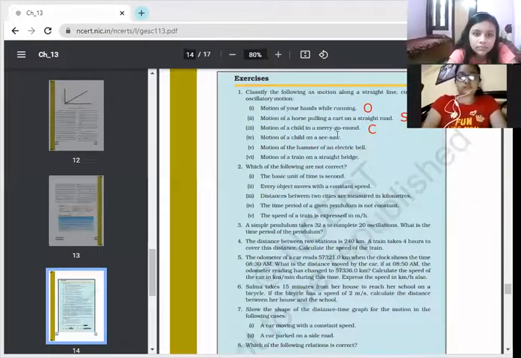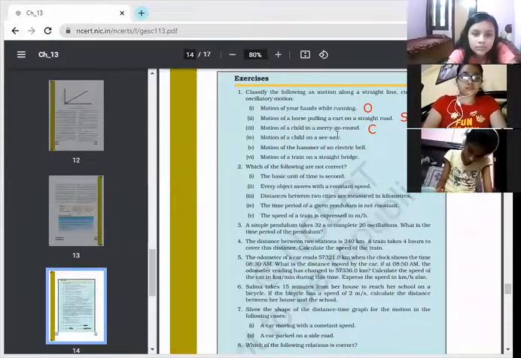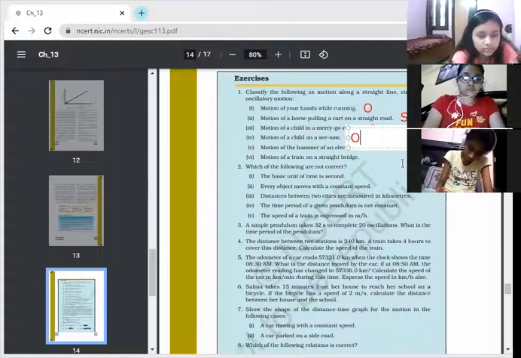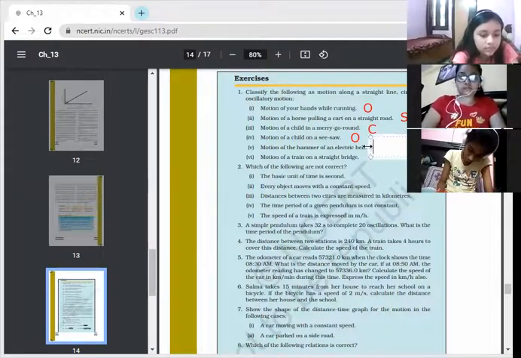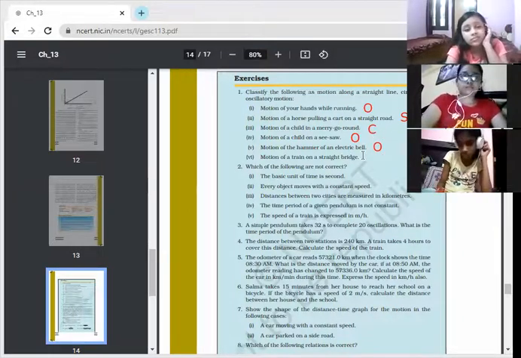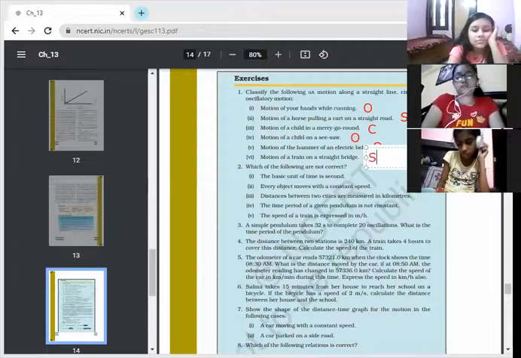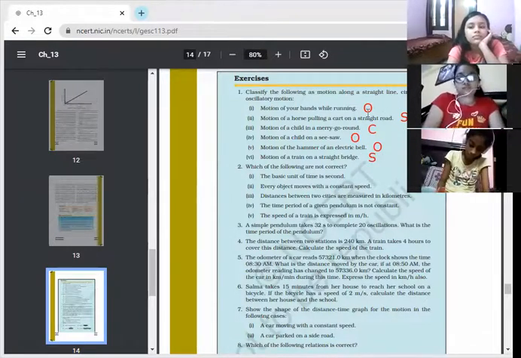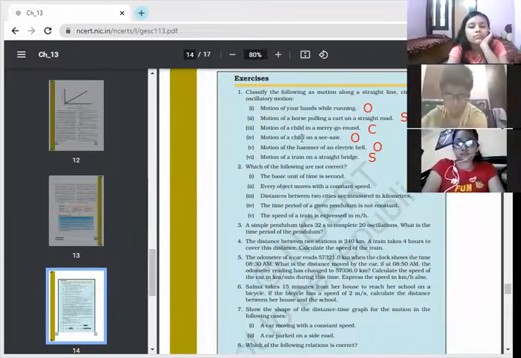Motion of a child on a seesaw. If the child is on a seesaw, you have seen the seesaw? It will be oscillatory. Okay. Motion of a hammer in an electric bell. Again, oscillatory. Motion of a train on a straight bridge. Ma'am, straight. Straight. Okay. So on the basis of these, you can differentiate which type of motion it exhibits.